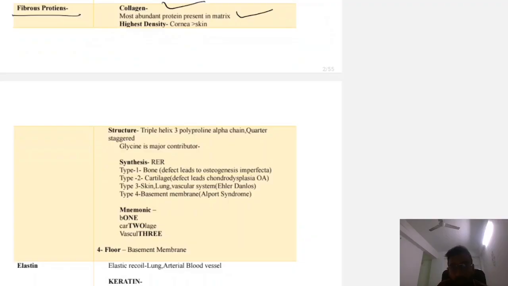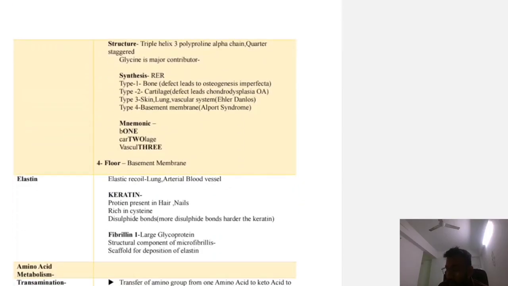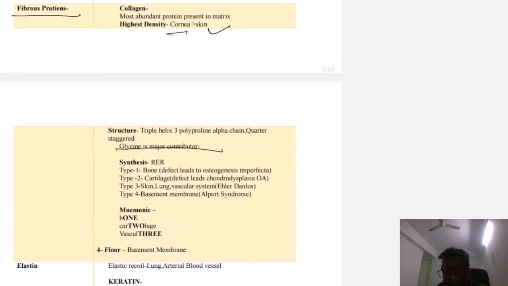So you can see collagen is present in skin. It is present in cornea. Okay, the highest density of collagen is present in cornea rather than skin. So what is the structure? The structure is a triple helix, polyproline, alpha chain, quarter staggered. Okay, glycine is the major contributor.